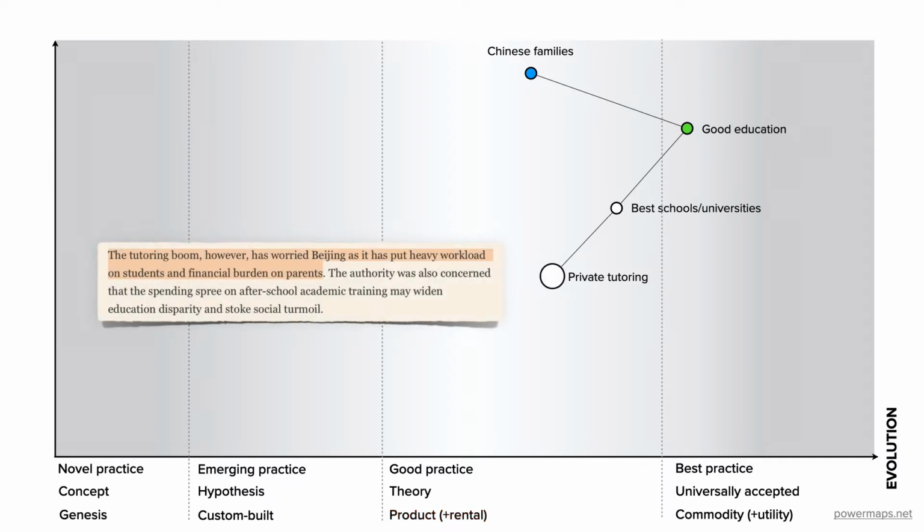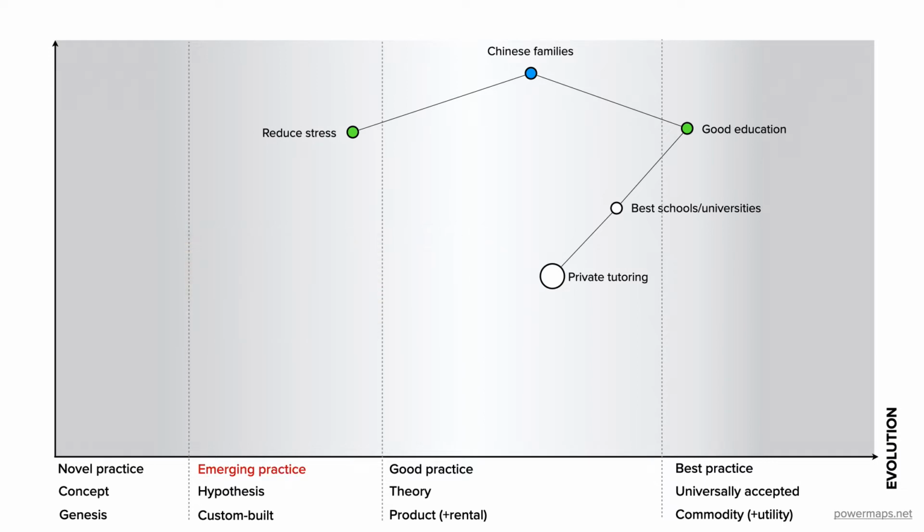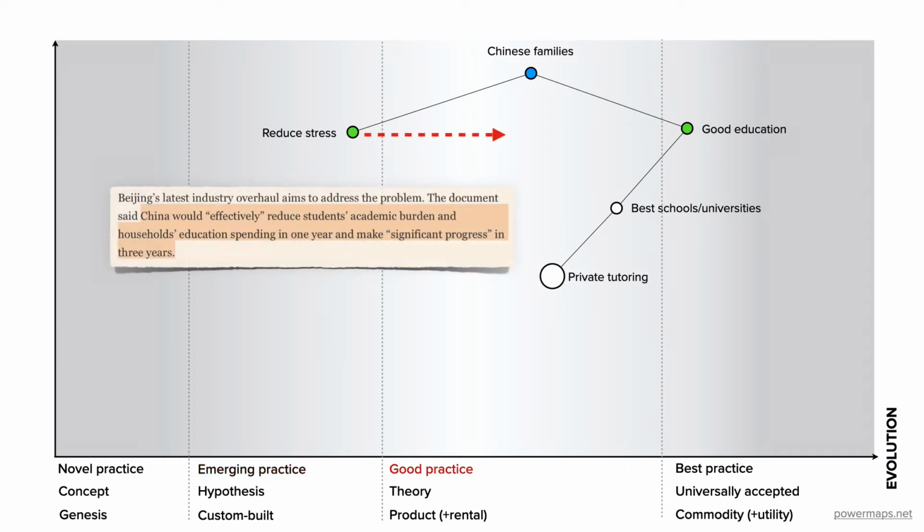But this private tutoring boom has worried Beijing, as it puts a heavy workload on students and a financial burden on parents. And Beijing has decided that it needs to reduce this stress on families. Now, the critical tone of this article suggests the FT isn't convinced that Beijing should be focused on this at all. So we've put reducing stress on families on the left-hand side of our map, suggesting that it's an emerging practice not widely accepted. Beijing expects to make significant progress in reducing stress within 3 years, making it more of a good practice that others might copy.